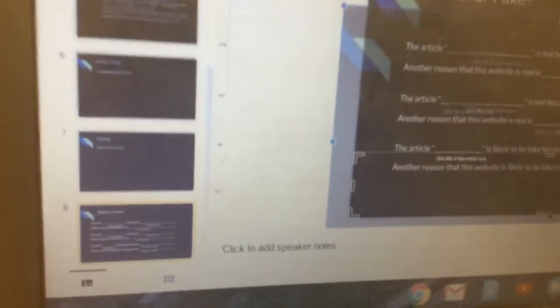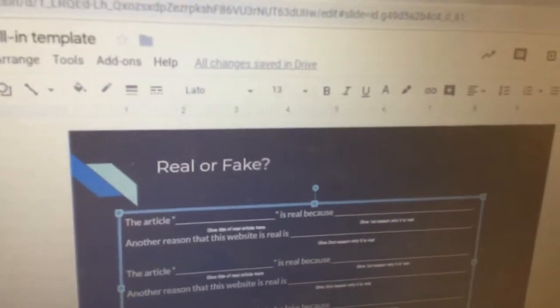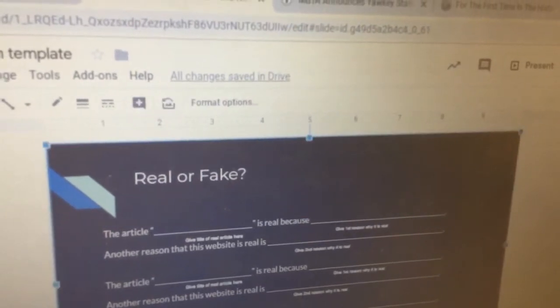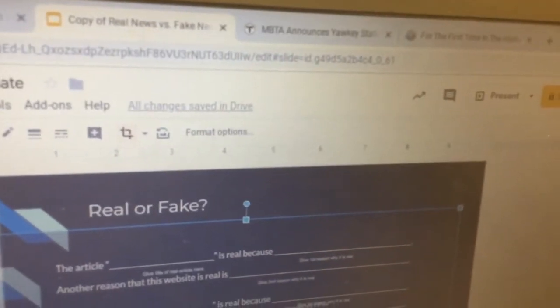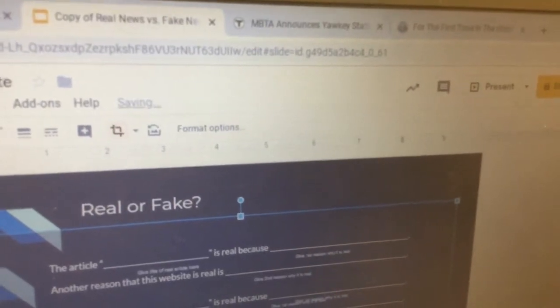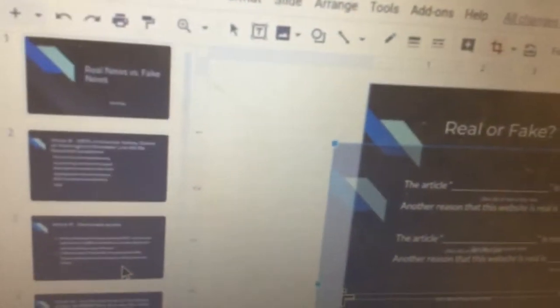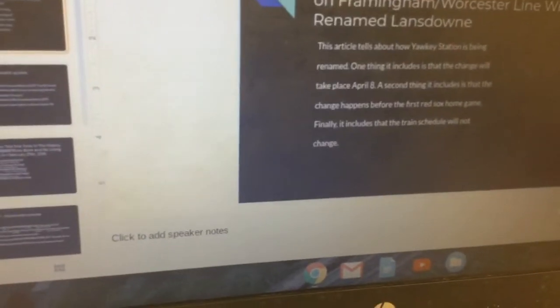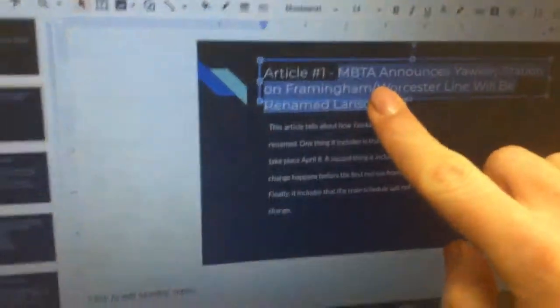And then from here, what you're going to do is you're going to go ahead and click on, let's see, right here, up at the top where it says the article blank is real. So what you're going to do is you're going to put in the title of the first article. So the title of the first article, if we scroll back up to slide 2, sorry, it's a little blurry, you're just going to go ahead and click and drag to highlight the title, hit Control-C on your keyboard.